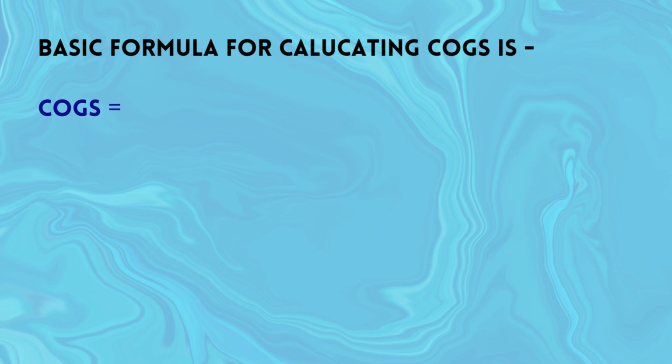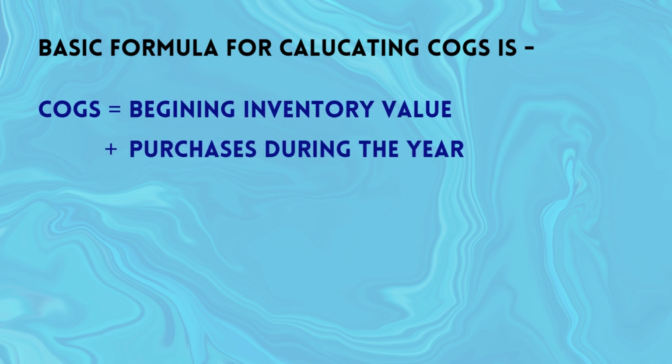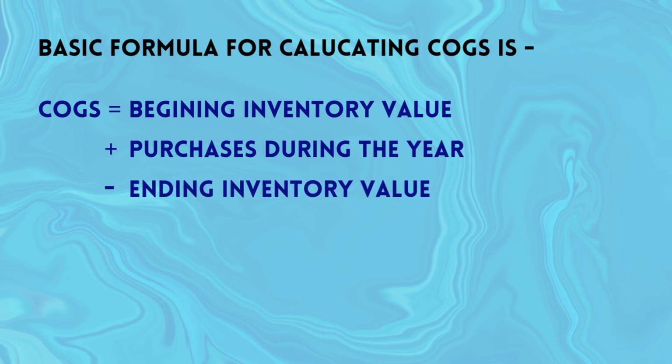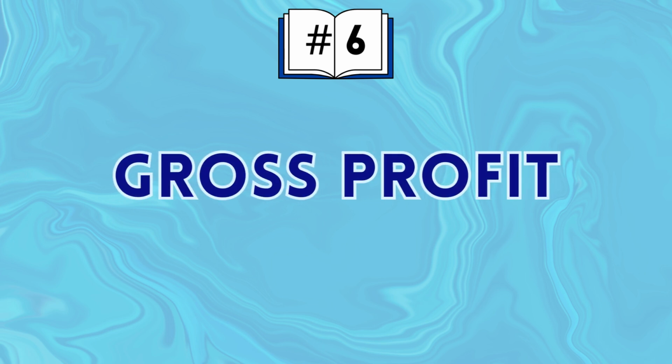Basic formula for calculating COGS is beginning inventory value plus purchases during the year less ending inventory value. COGS is a crucial figure for determining the gross profit and overall performance of a company. After COGS, the next term which comes here is gross profit.